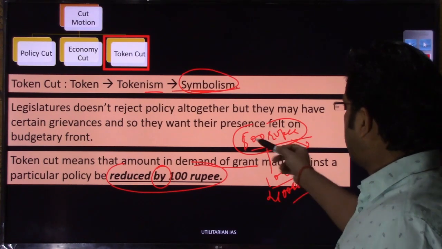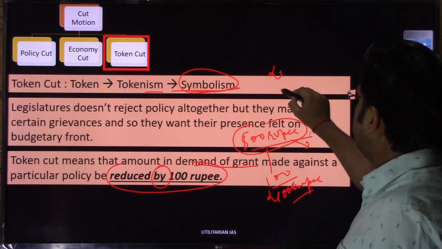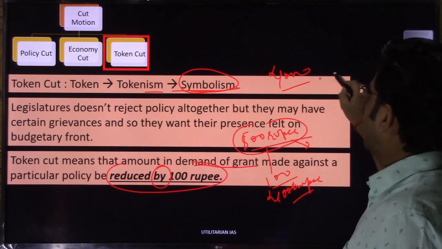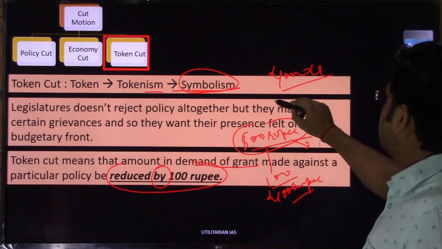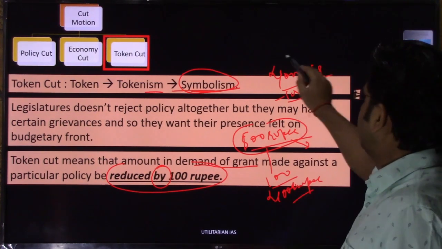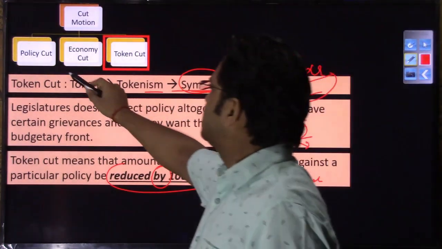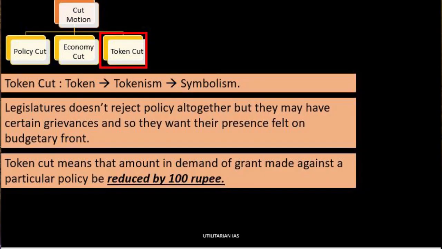Although the demand for grant for schemes is in the tune of crores, if you reduce the amount by 100 rupees, that is nothing, just symbolism. So I hope you have understood what is policy cut, what is economic cut, and what is token cut.